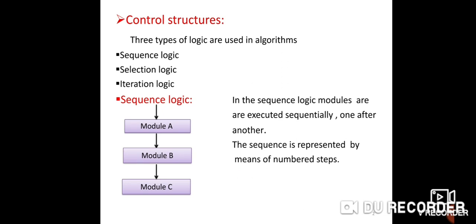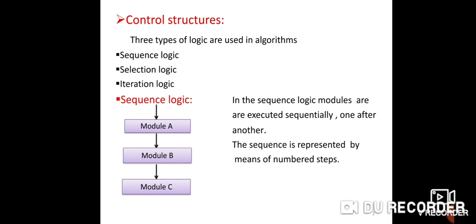For example, I have three modules, module A, module B and module C. After completion of module A, module B will be executed. After completion of module B, module C will be executed. It is called sequential flow.